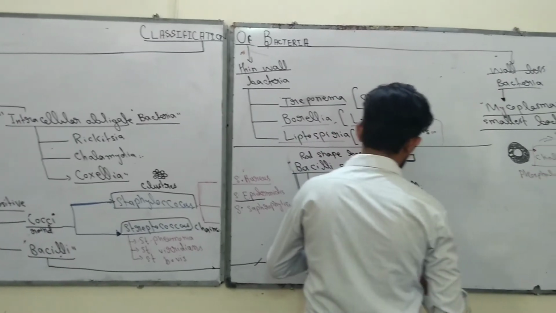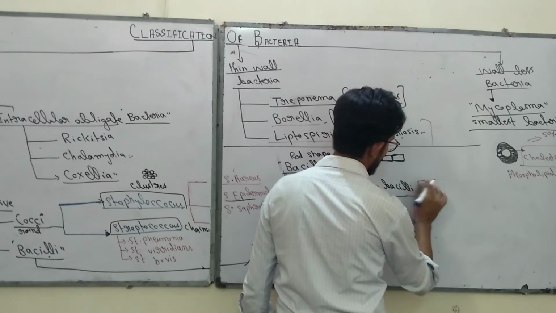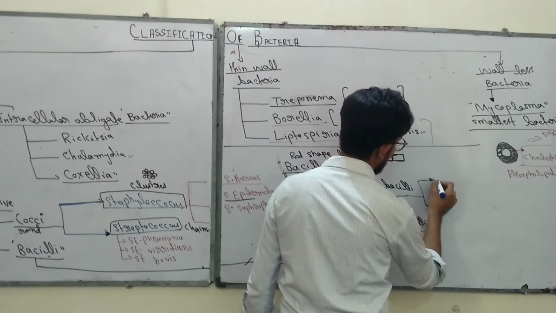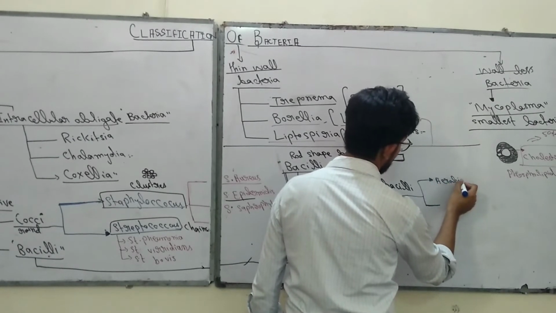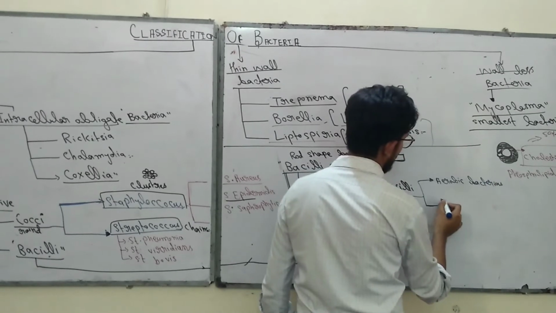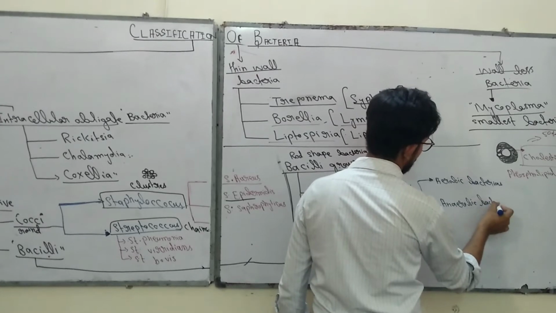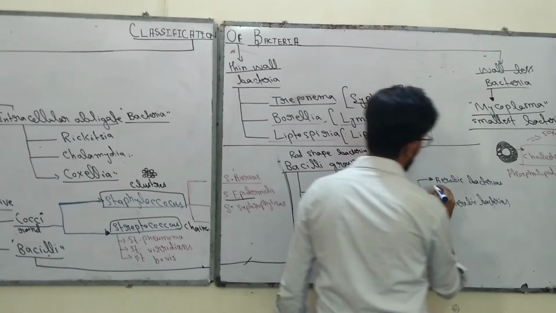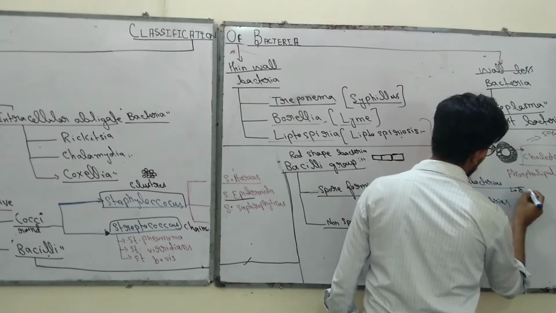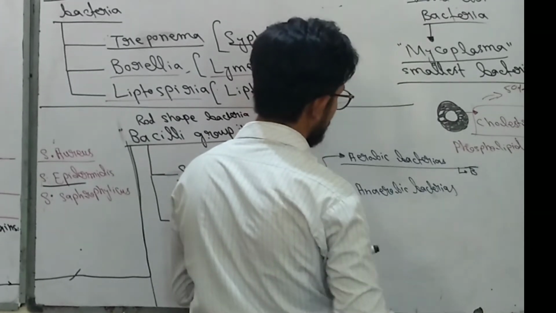So the spore forming bacilli are further divided into 2 groups. Yes, these 2 groups are known as aerobic bacteria and anaerobic bacteria. And among the aerobic bacteria, the most important one is Bacillus anthracis.